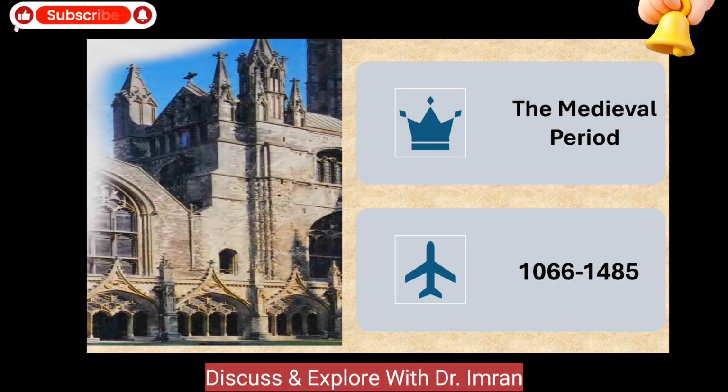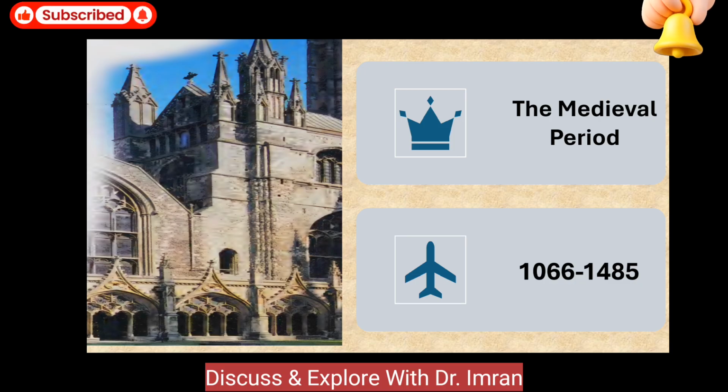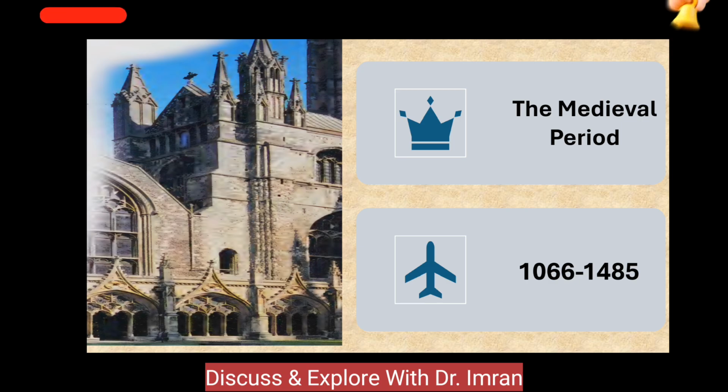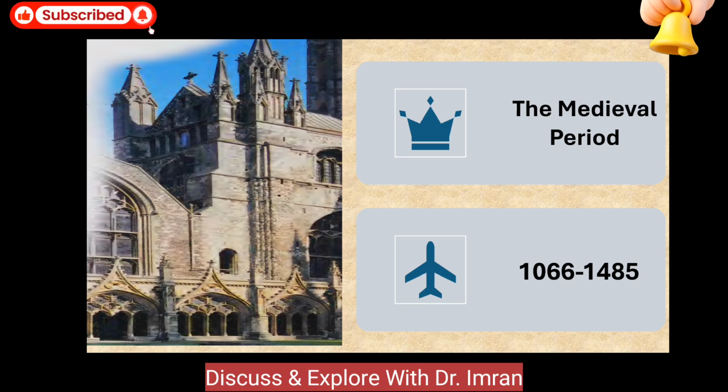Okay, all the happenings, all the events: literary history, battles, development, church influence, monarchy, parliament, Magna Carta. So a lot of happenings are there. The Hundred Years War and the War of the Roses, etc. So keep watching and enjoy today's lecture. It will be very interesting. You will know all about the Middle Ages in this lecture. Let's begin and discuss in detail.